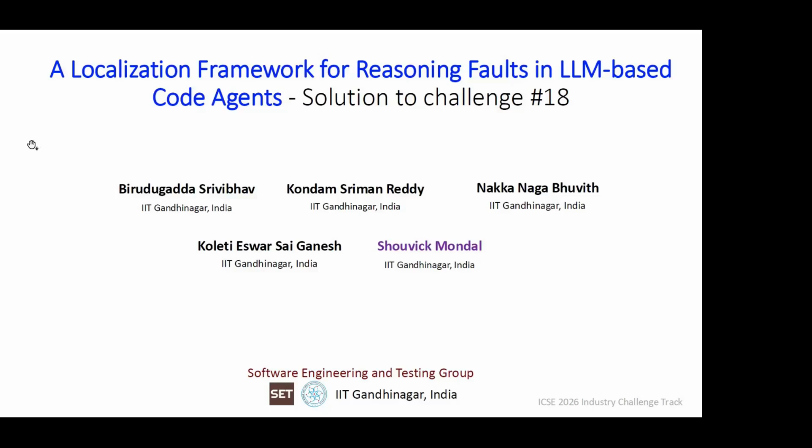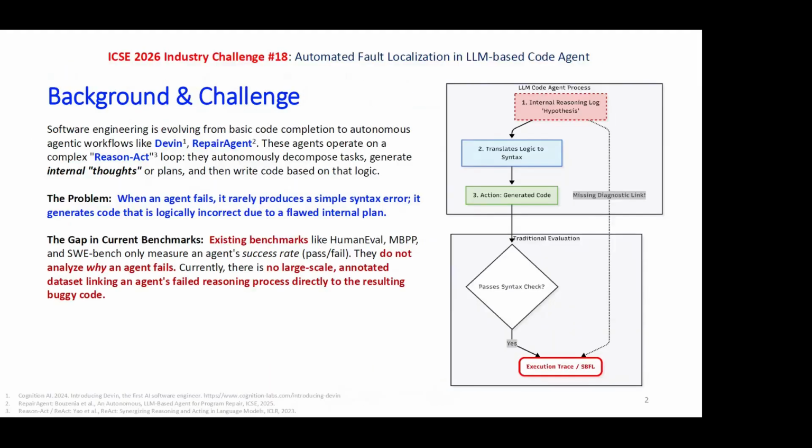So this presentation is on a localization framework for reasoning faults in LLM-based coding agents. Nowadays we are using large language models, and recently we are also using them as agents. In this work, we focus on how we can figure out the thought process of the agent that led to generating buggy code.